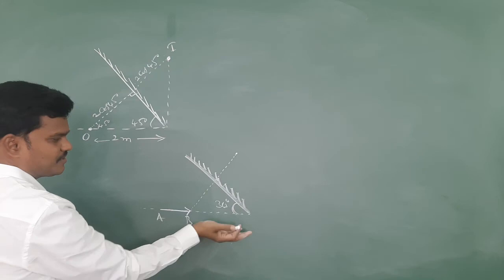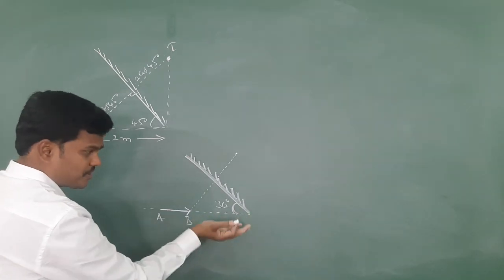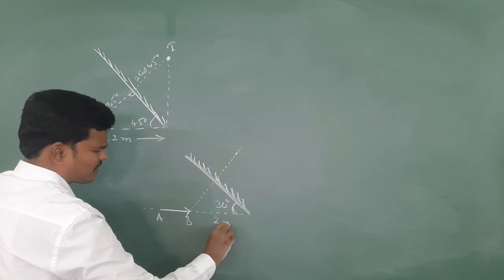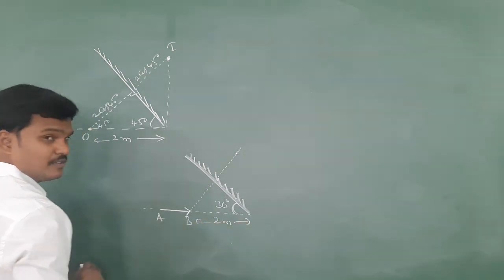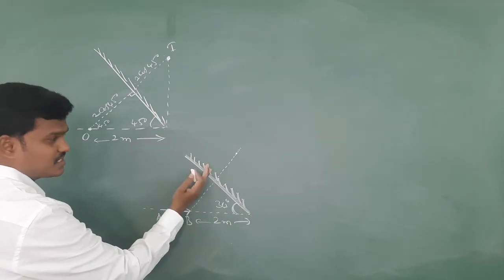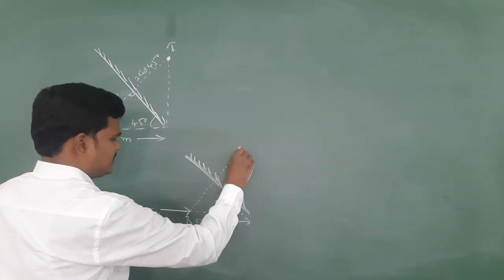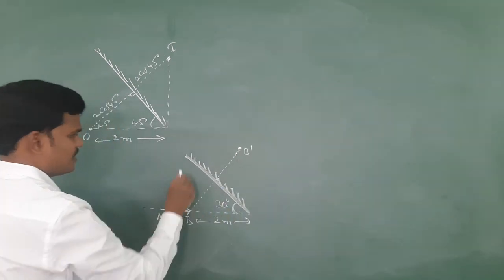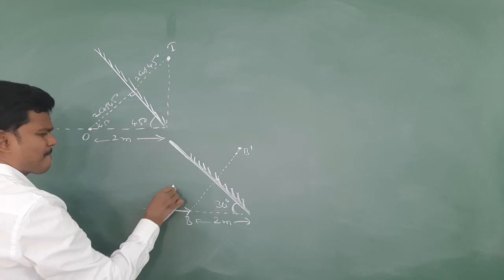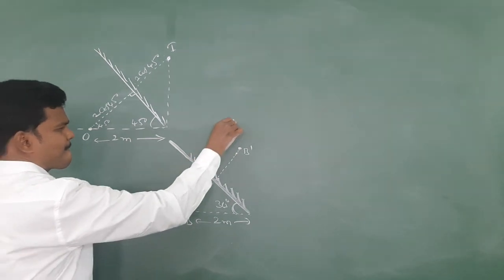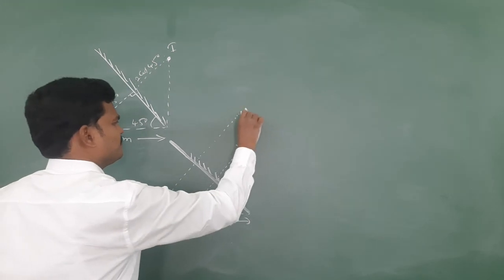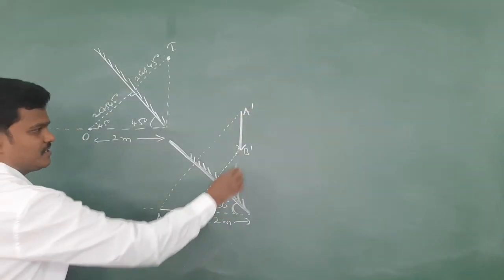If they give some value, you resolve the value, otherwise you draw it perfectly. So if it is 2 meter, resolve it: this is 90, this is 60, 2 cos 60, you will get some value, and this is B dash, and here you just extend the mirror. See, this is the image, A dash, B dash.